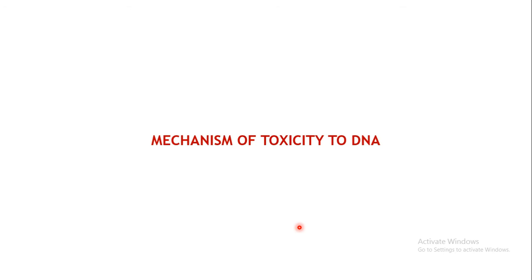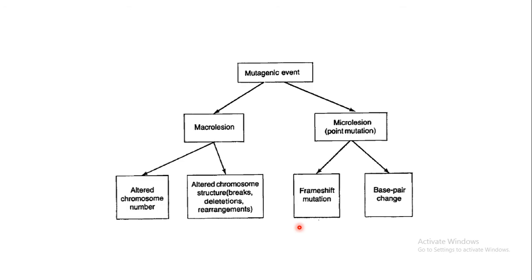Now let us see what the mechanisms of toxicity to the DNA are. These mutagenic events may be divided into 2 types, that is macro lesions or micro lesions. Macro lesions can be observed under the microscope.